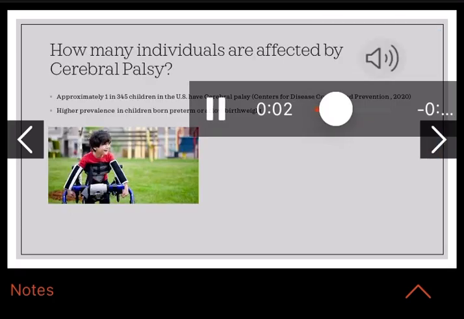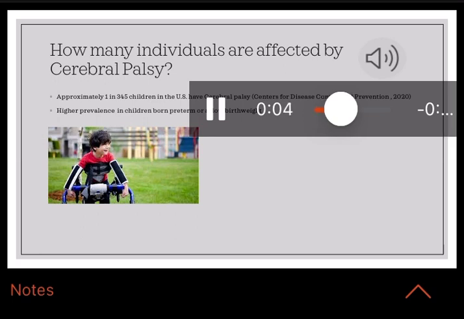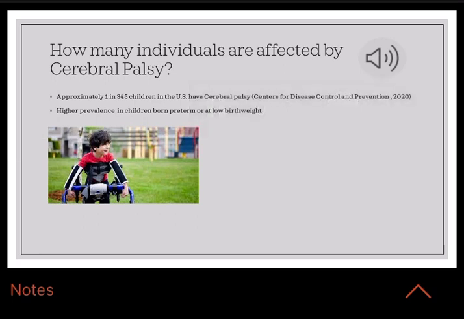How many individuals are affected by cerebral palsy? Approximately 1 in 345 children in the U.S. have cerebral palsy. There is a higher prevalence of CP in children born preterm or at a low birth weight.